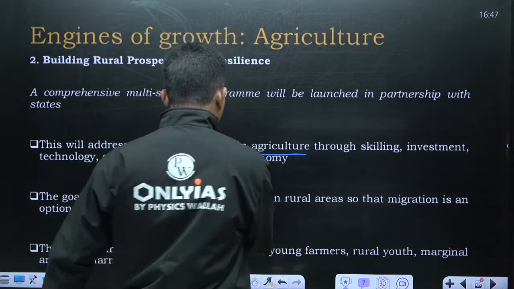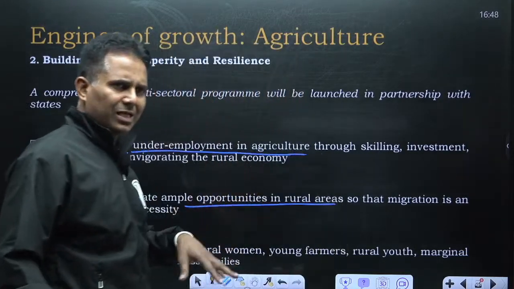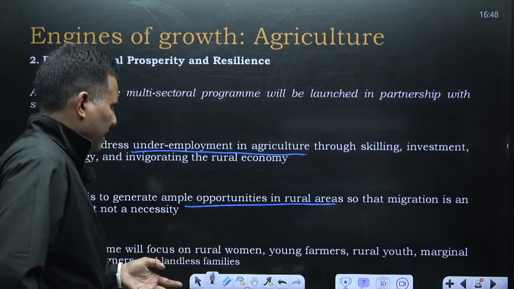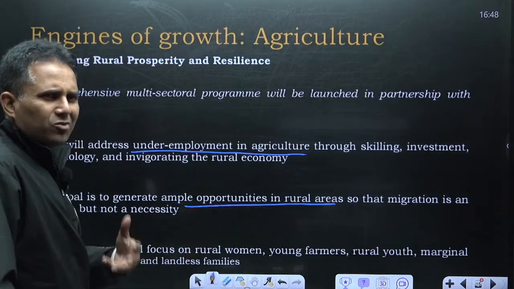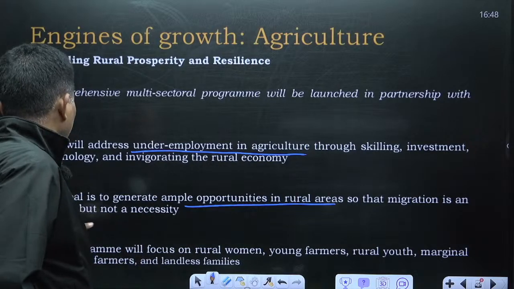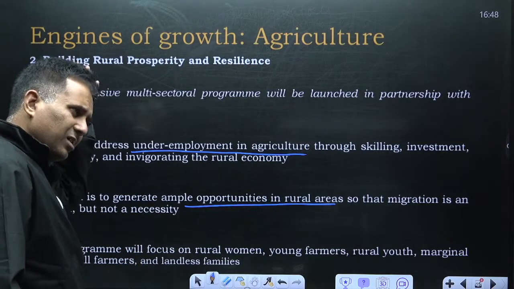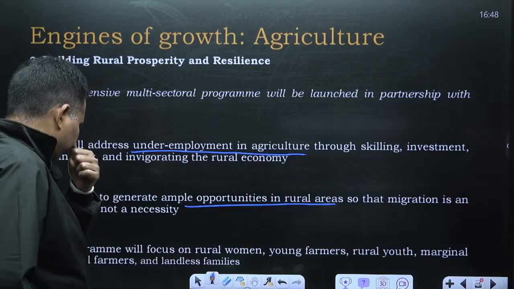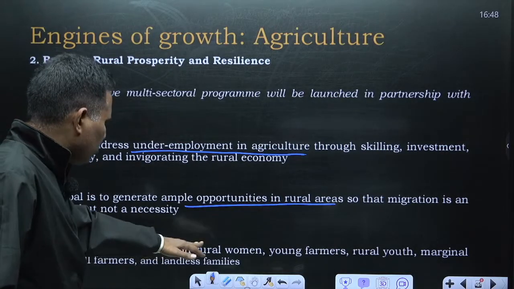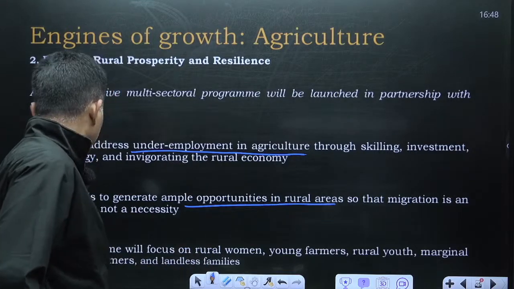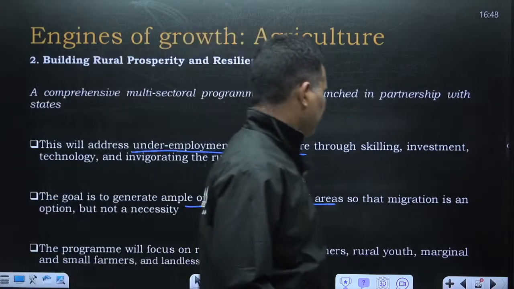So ample opportunities in rural areas, not specifically in agriculture, but in supporting activities like maybe food processing, cold storage, so that migration is an option but not a necessity, because right now non-farm areas have fewer job opportunities. The program will focus on rural women, young farmers, rural youth, marginal and small farmers and landless families.